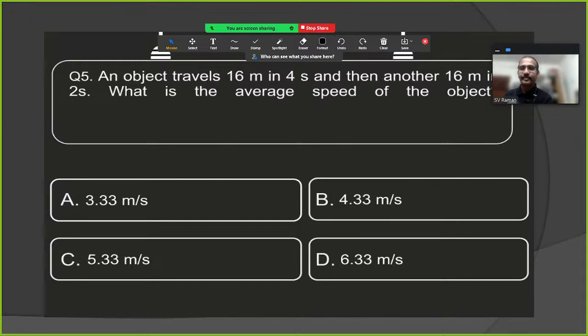Option A, 3.33 meters per second. Option B, 4.33 meters per second. Option C, 5.33 meters per second. Option D, 6.33 meters per second.